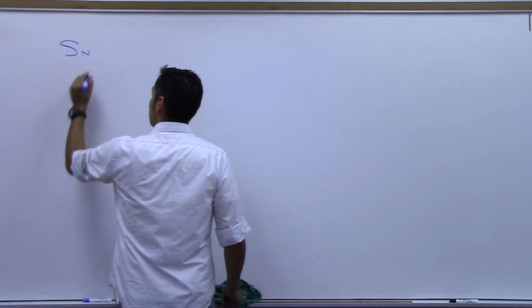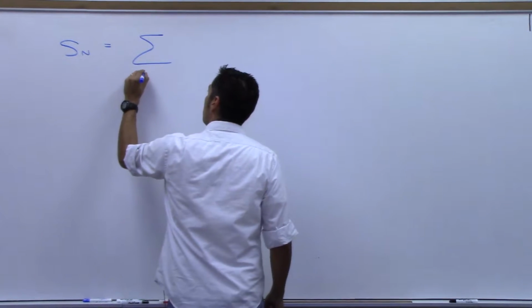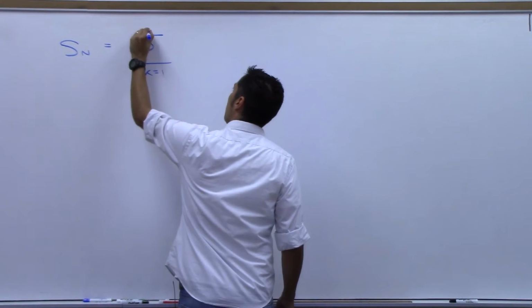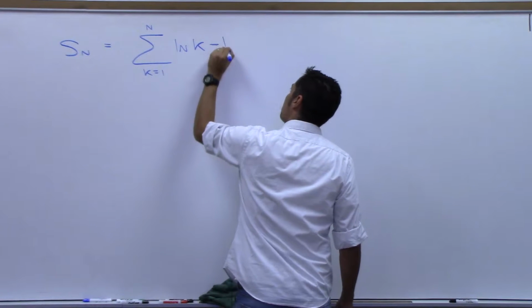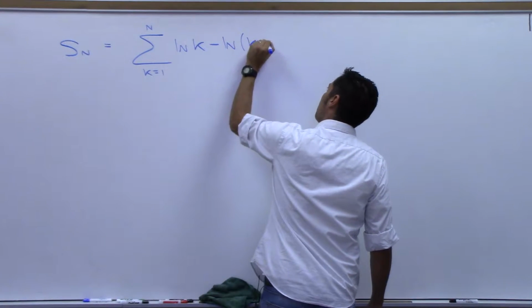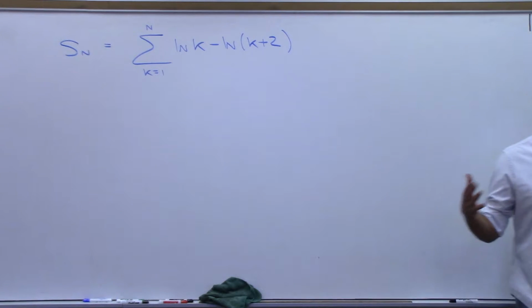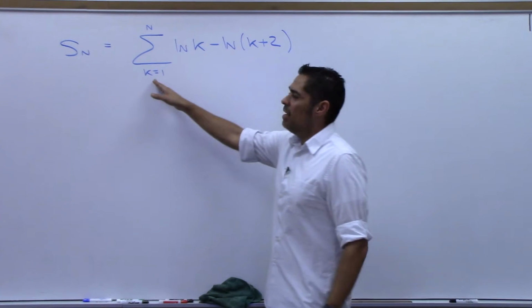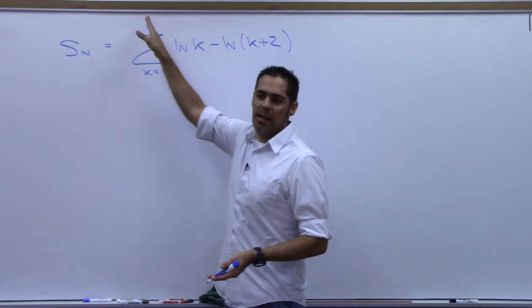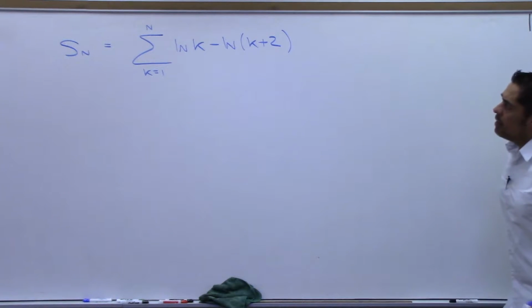S sub n for us is the sum, now be careful here, k equals 1 to n of natural log of k minus natural log of k plus 2. Does everyone recognize that's the same formula we just had? But I'm using a dummy variable of k instead of n because I'm stopping at n. So y'all see that?